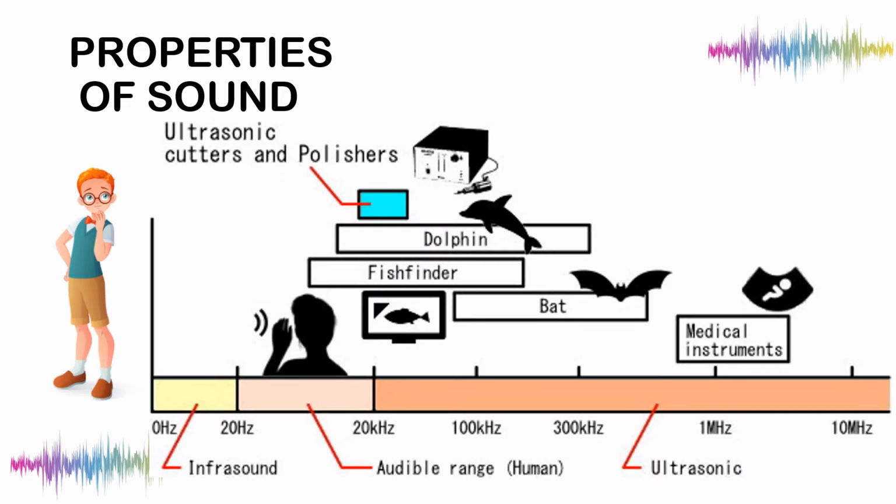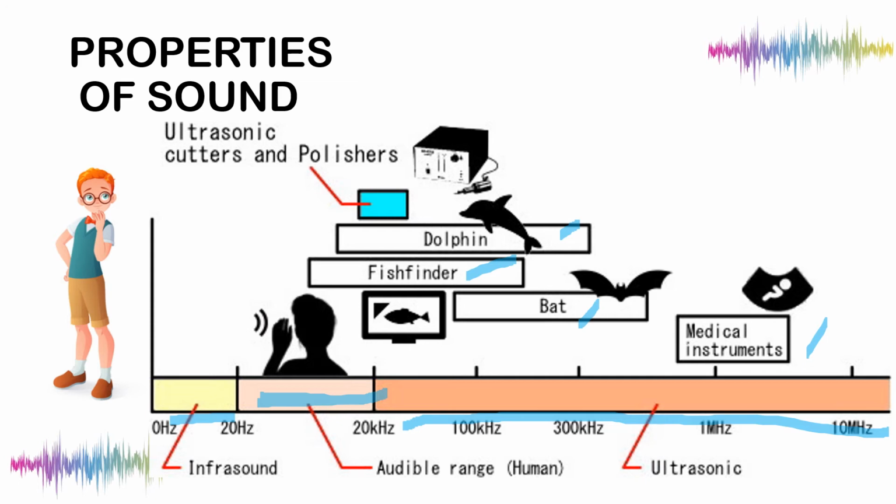Now let's move to this diagram. Okay, this is the human hearing range. This is the infrasound below, and this one is the ultrasound. Take note, ultrasound is used in medical instruments, and only bats, dolphins, or other forms of fishes can hear the ultrasonic sound in the environment.